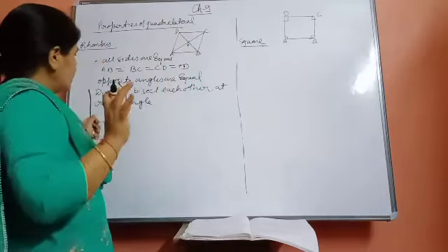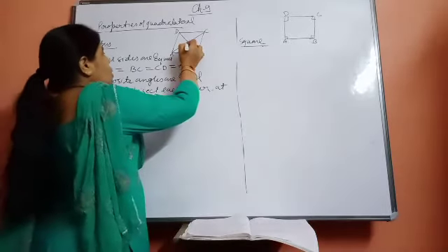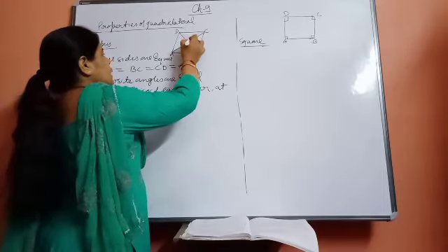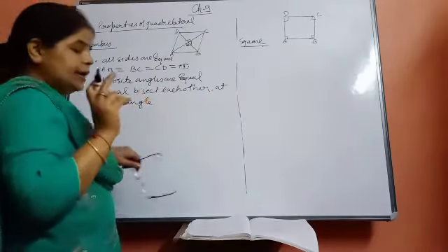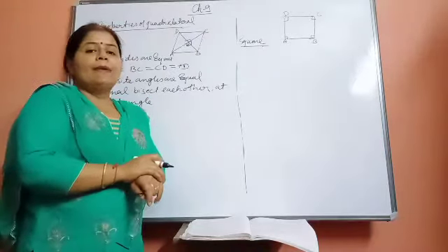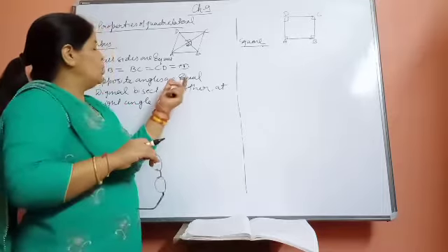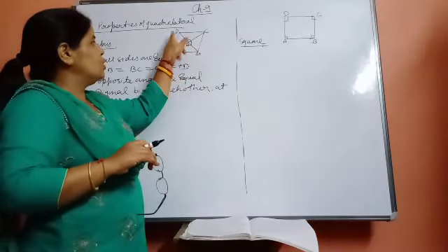But here what we are learning is that diagonals bisect each other at right angle. It means all these angles will be equal to 90 degrees. That's why we are saying that diagonals bisect each other at 90 degrees. And in a parallelogram, diagonals were only bisecting each other. Only this much part was there, that is AO is equal to OC and OB is equal to OD.